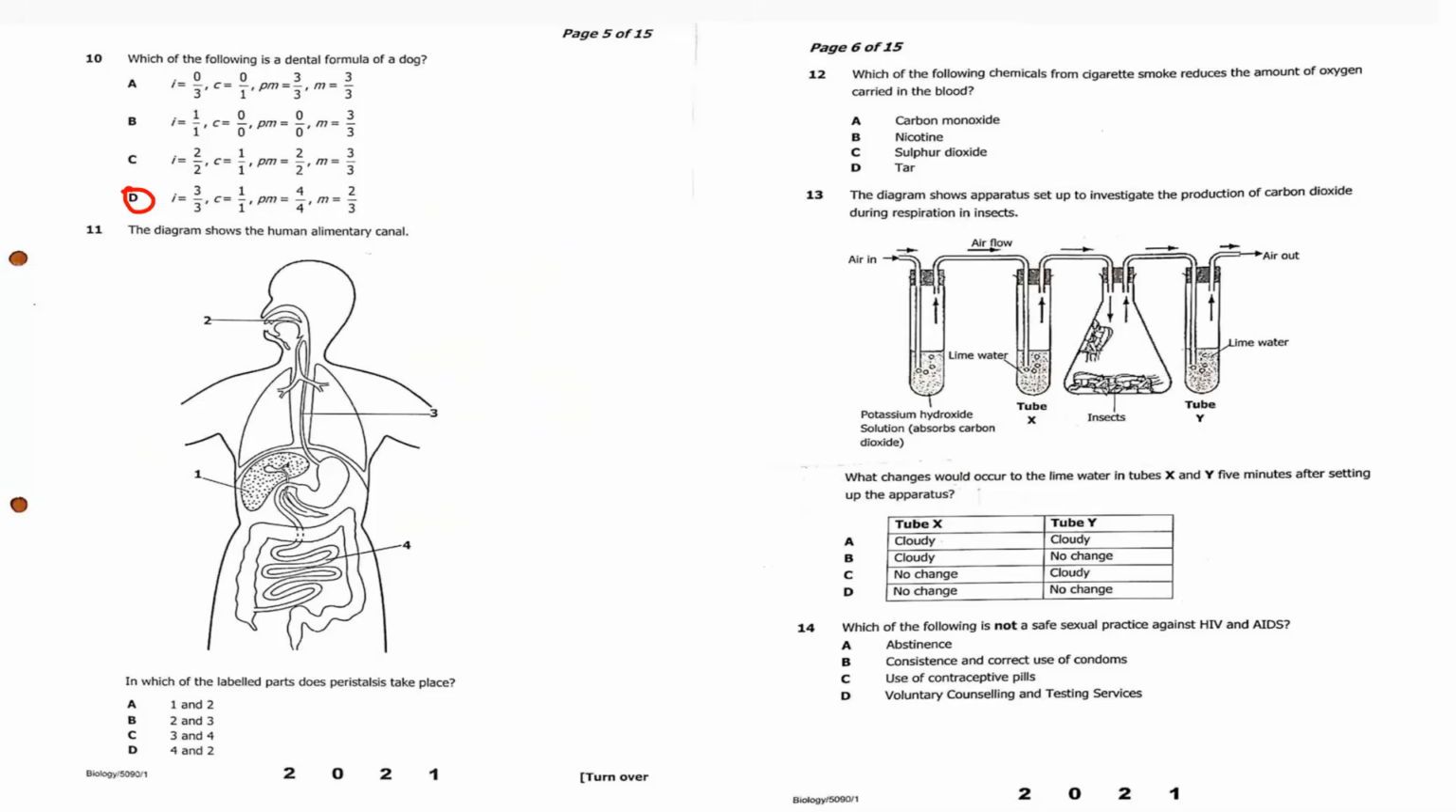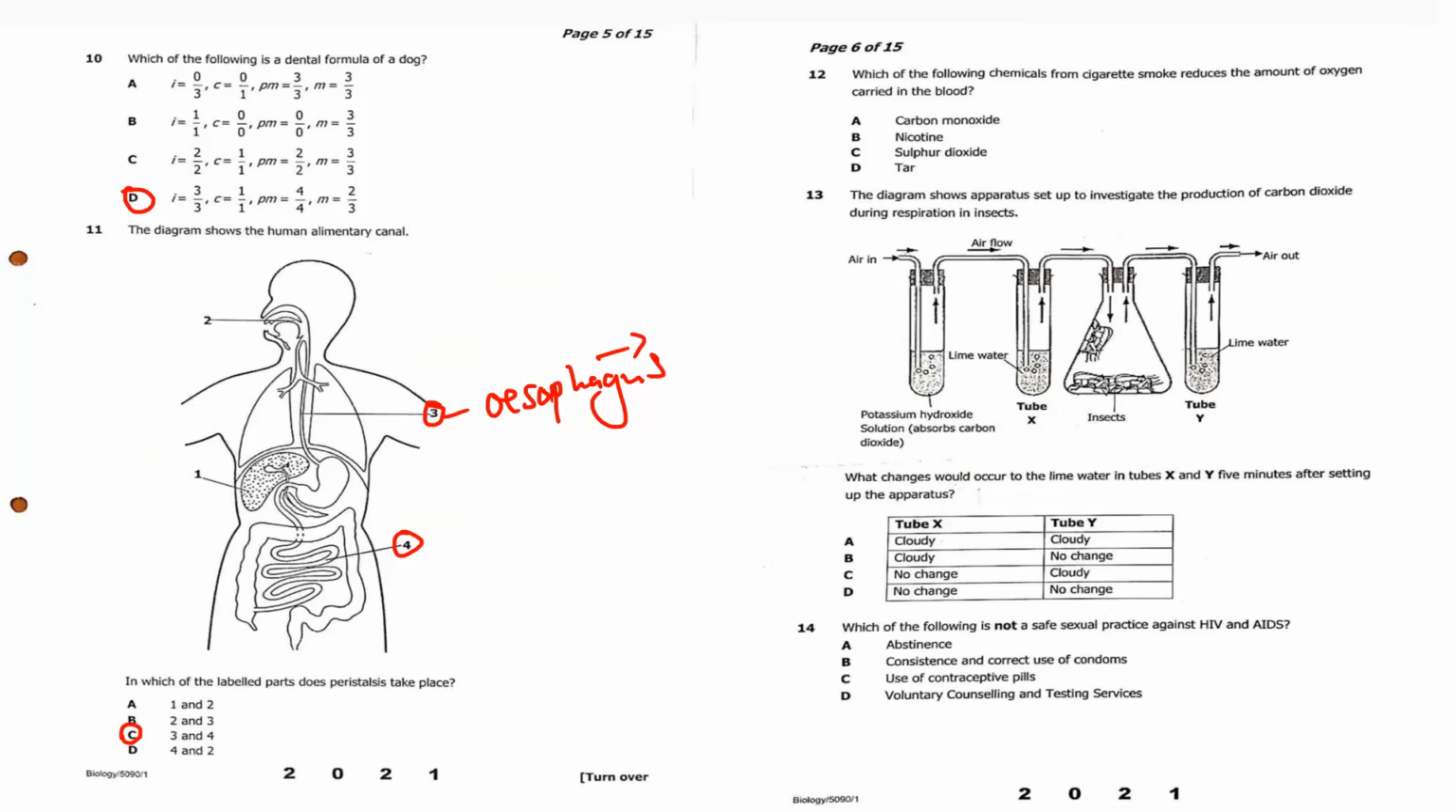Okay. The diagram below shows human alimentary canal. Which of the following labeled part does peristalsis take place? So peristalsis take place in the esophagus and also in the intestine there. So we have 3 and 4. Okay. So some of you just know that peristalsis take place in the esophagus. No. It also take place to other part of the intestine. Very important to know that.